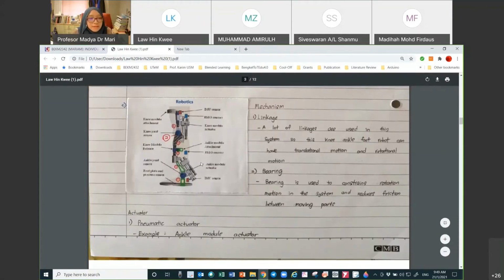Right. So then this one is another example of a robotic system. So you have a lot of it. You have linkages. So he now lists out the linkages you have over here. Then you have the bearings. Okay. Then you have the pneumatic actuator.